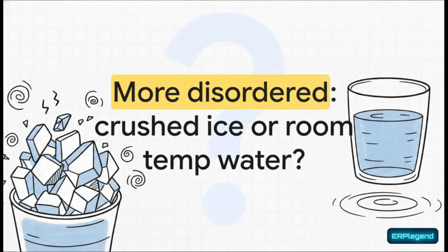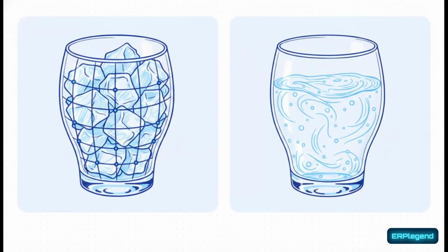Which of these two things is more disordered? On one hand, you have a jagged, chaotic cup of crushed ice. On the other, a smooth, calm, perfectly uniform glass of room temperature water. I mean, it seems super obvious, right? Well, if you guessed the crushed ice, you are in really good company, but you're actually wrong. The glass of room temperature water has higher entropy.